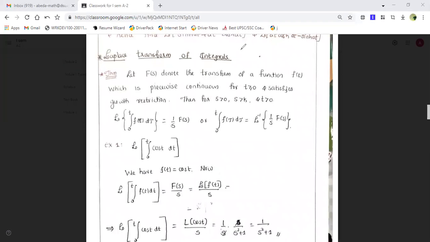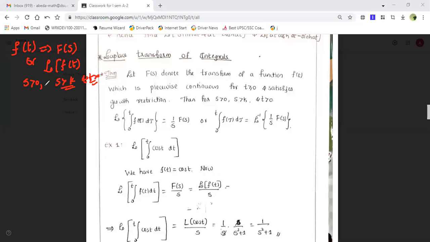Let's understand it. For example, if f of t is your function, which is both piecewise continuous and of exponential order, or satisfies the growth restriction, then the Laplace transform of this will be capital F of s, or in other words we can also write it as L of f of t. So this is how we can write it. If it is so, then this is also true for s greater than some positive number k, and also t greater than 0.